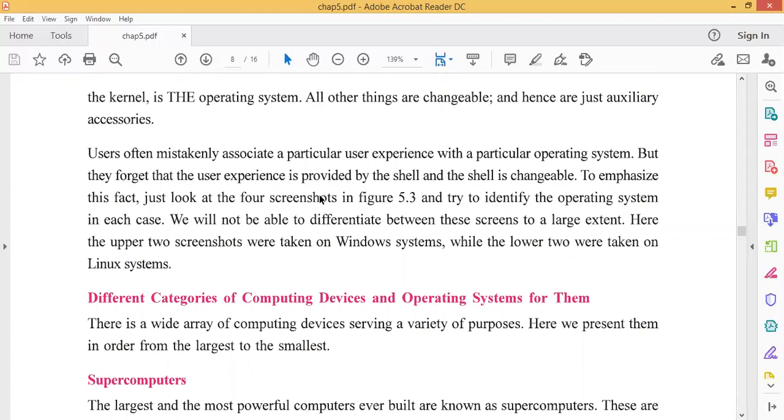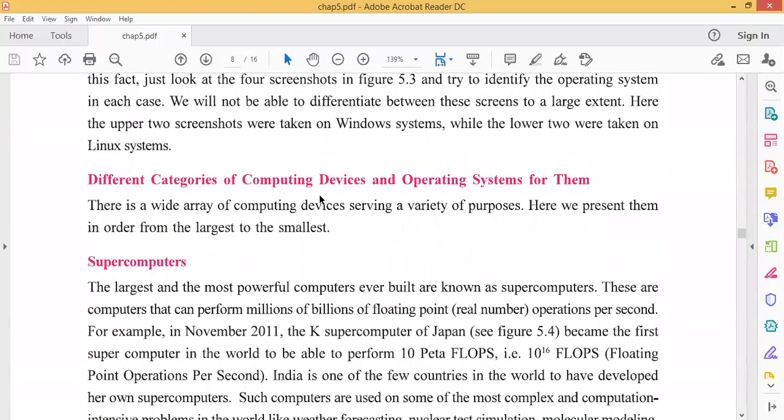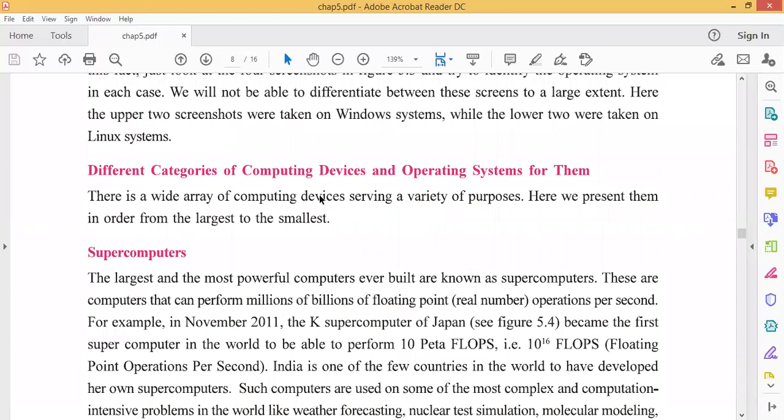Users often mistakenly associate a particular user experience with a particular operating system, but they forget that the user experience is provided by the shell, and the shell is changeable. To emphasize this fact, just look at the 4 screenshots in figure 5.3 and try to identify the operating system in each. We will not be able to differentiate between these screens to a large extent. Here, the upper 2 screenshots were taken on Windows, while the lower 2 were taken on Linux.